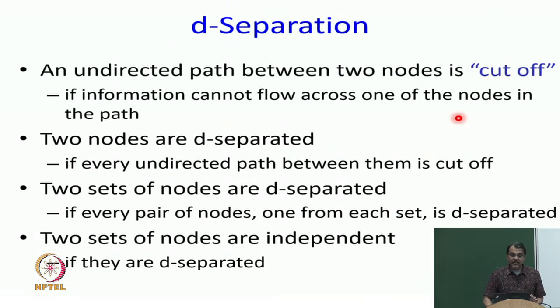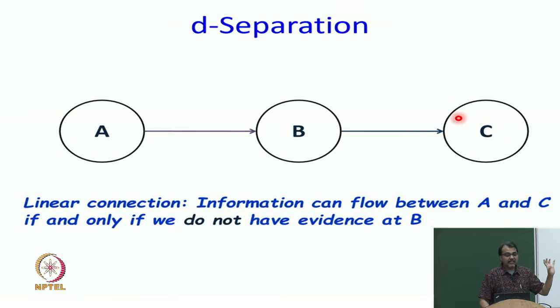And again, if you get confused, go back to this set of rules. This is very, very crisp. I will ask you if a set of nodes X1 versus a set of nodes X2 are independent of each other given evidence E. So, then you look at each pair of nodes, look at all paths between this pair of nodes and see if information can flow. If you find any one path where information can flow, they are not independent of each other.